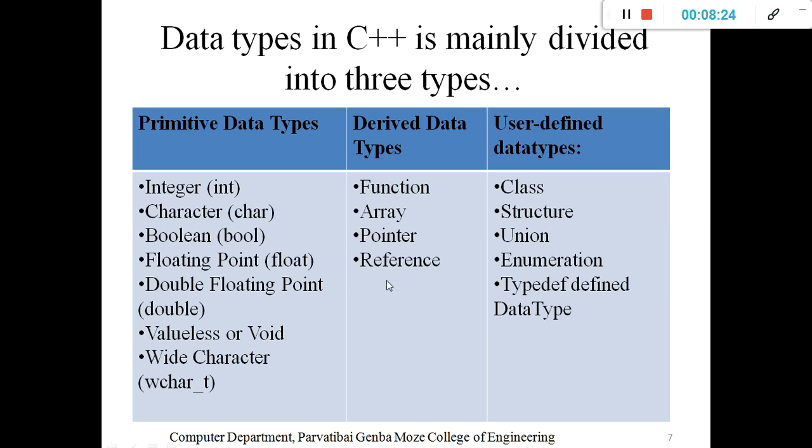These are the primitive data types. Derived data types are function, array, pointer, and reference. User-defined data types are class, structure, union, enumeration, and typedef. These are the categories of data types. In this lecture we will understand the primitive data types in detail. In later video lectures we will understand exactly what the derived data types and the user-defined data types are, with practical code examples.